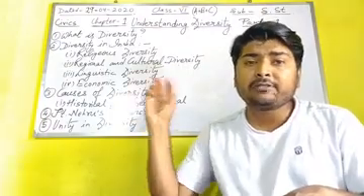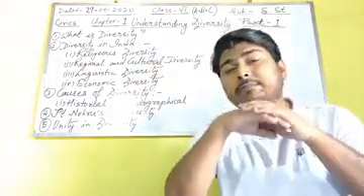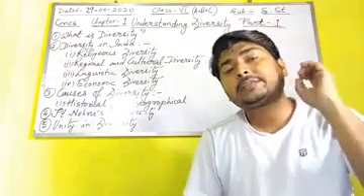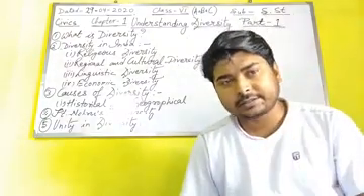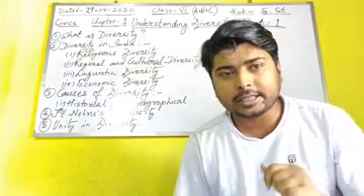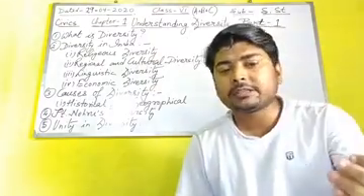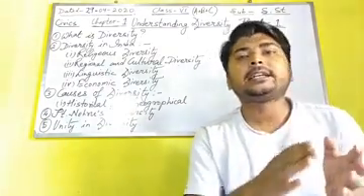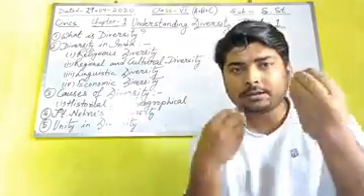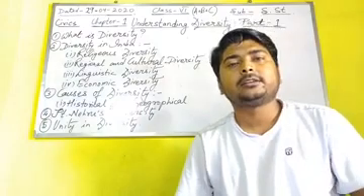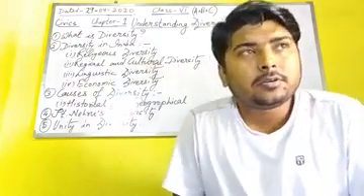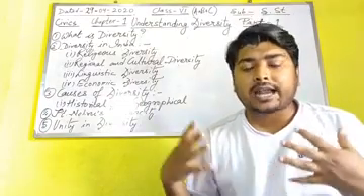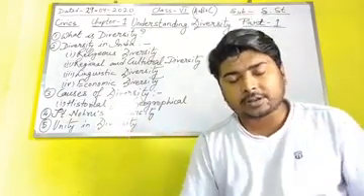Third number is linguistic diversity. Linguistic diversity is a big diversity, sir. How is it a big diversity? Because India is full of languages and dialects. Dialects means boli in Hindi, and language means bhasha in Hindi. So India is full of different types of languages and diversities in their dialects also.